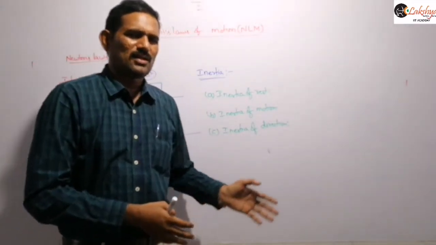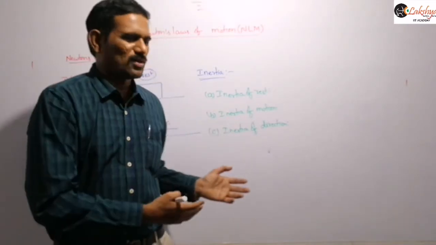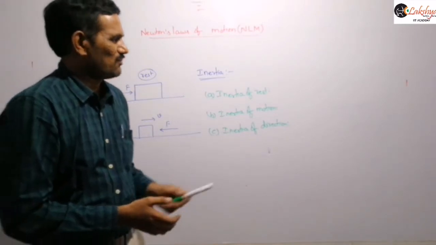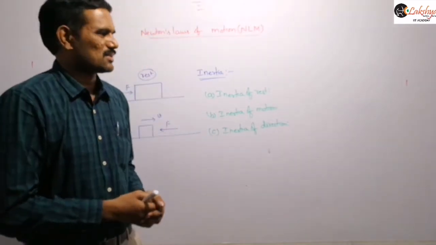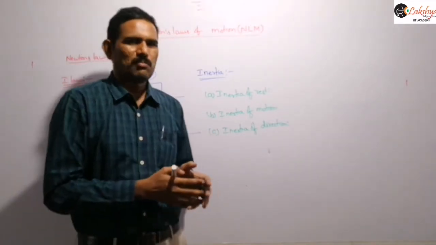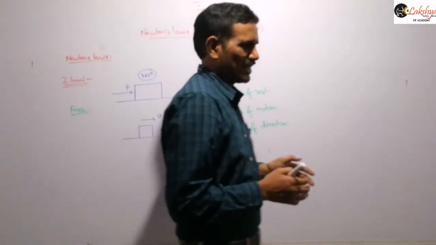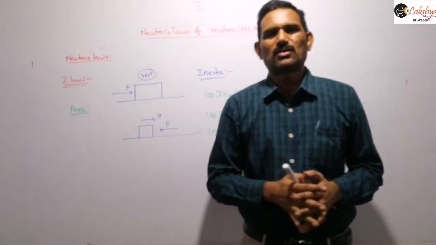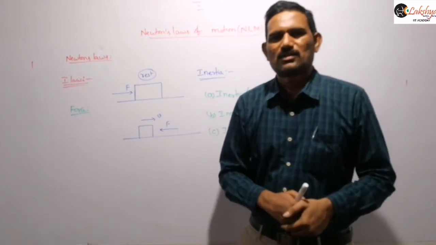And you know there are a lot of examples for this inertia. I think most of you know about that. I will remind you of them once again. For inertia of rest, the simple example is: if you are standing in a bus and the bus starts suddenly, in which direction will we fall? We will fall in the backward direction, right?